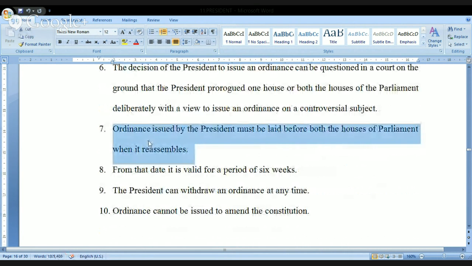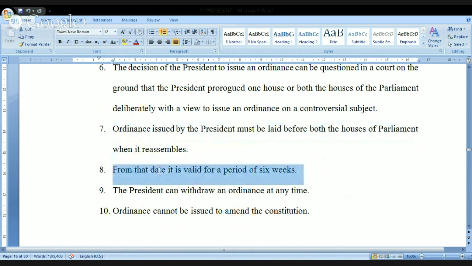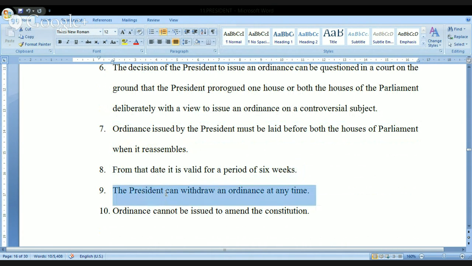Ordinance issued by the president must be laid before both the houses of the parliament when it reassembles. And from that date, it is valid for a period of 6 weeks. Hope you are understanding each and every point. Now, the next point is that the president can withdraw an ordinance at any time. What is the meaning? He is issuing an ordinance, and before it is passed in the parliament, at any time the president can withdraw the ordinance.